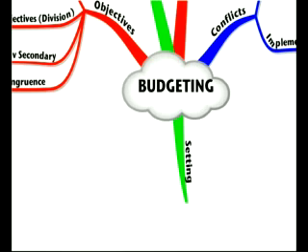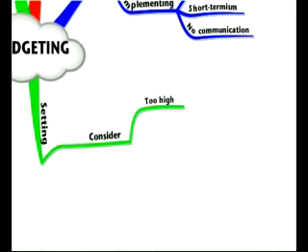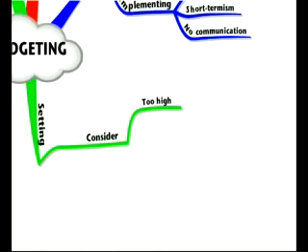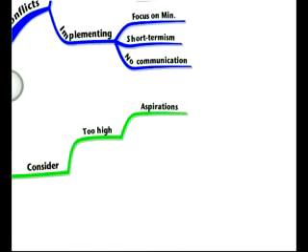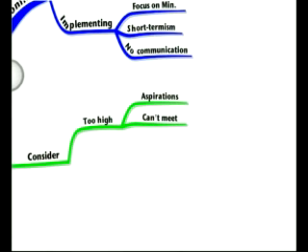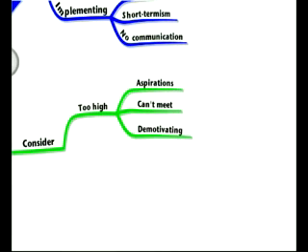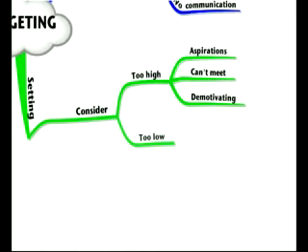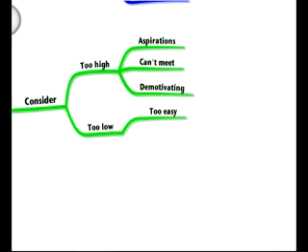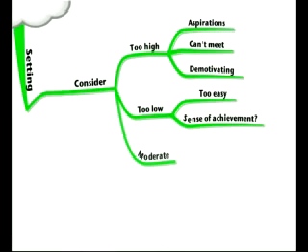When it comes to setting the budget, we need to consider that if the budget or targets are too high, this is called an aspirations budget, but if you can't meet it, there's no point in having it in place. It can then become demotivating. So an aspirations budget may be too high for employees to meet and therefore becomes demotivating. If it's too low, on the other hand, well, again, it can be too easy, and that means that there's no sense of achievement when you actually get to the end and achieve what you were supposed to in the budget. Is there a solution to this?